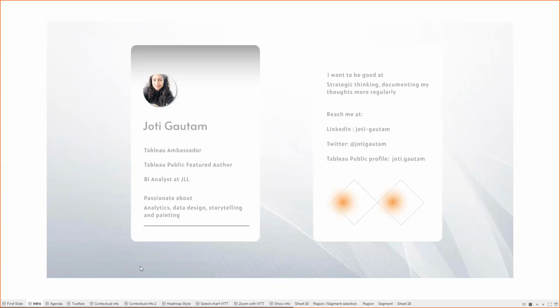The goals for this year are to be good at strategic thinking, to be good at asking questions more, and to document my thoughts more regularly, because that really helps a lot when you want to clear your mind and focus on something. So documenting really helps.